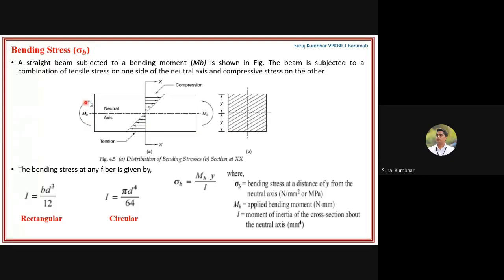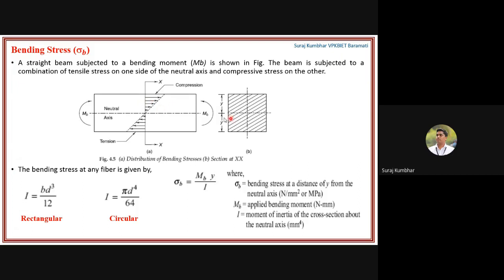Okay, here you can see the bending moment and how it is applied. The beam is subjected to a combination of tensile stress on one side of the neutral axis and compressive stress on the other side. You can see here is the neutral axis. When you bend in an upward direction, what will happen? The upper fibers will come under compression and the lower fibers will come under tension. So here you can see the lower fiber is under tension, the upper is in compression.